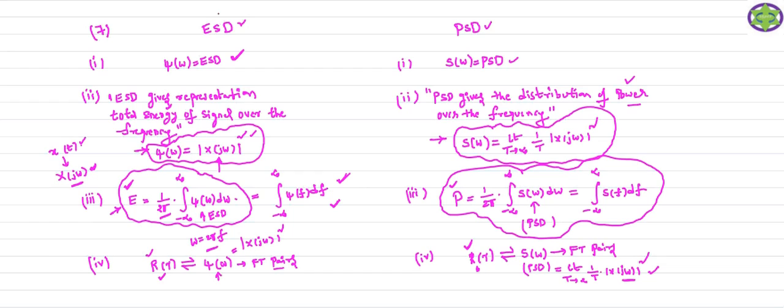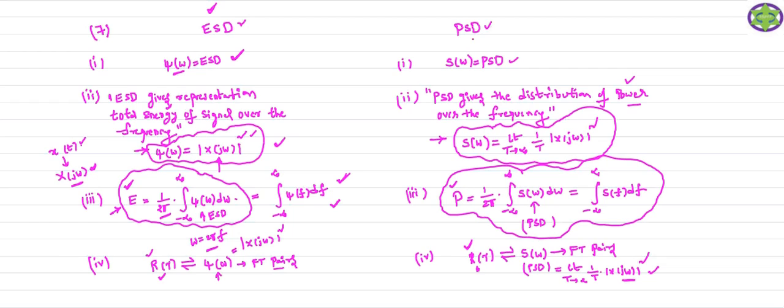Define the energy spectral density function and give the properties of the energy spectral density function. So how can you define the energy spectral density function? It is represented by psi of omega, and it gives the total energy of the signal over the frequency domain. So this is the definition. After the definition, how to calculate the total energy and how to calculate the Fourier transform of the autocorrelation function. So these are the four properties of the energy spectral density function.